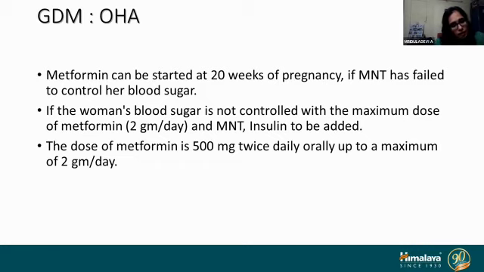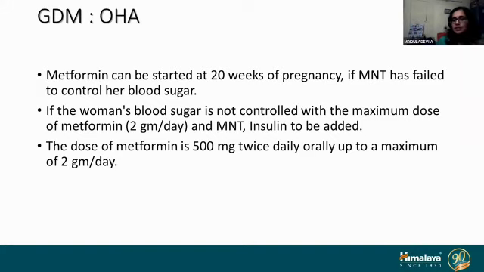The government and FDA have approved certain OHAs, or oral hypoglycemic agents, for the management of gestational diabetes mellitus. Two of them are metformin and glyburide, but the most commonly used one is metformin because it doesn't have any teratogenic effect, but still you usually start it only after 20 weeks of pregnancy.